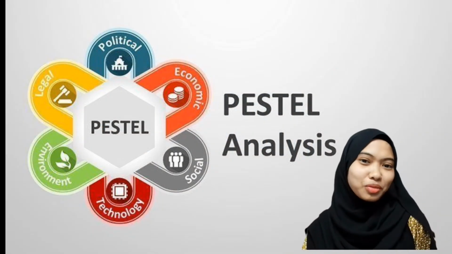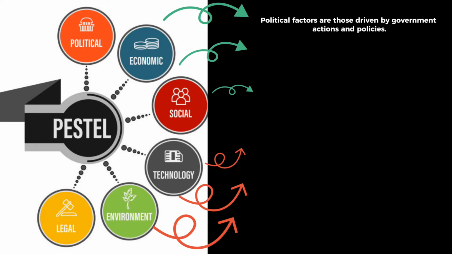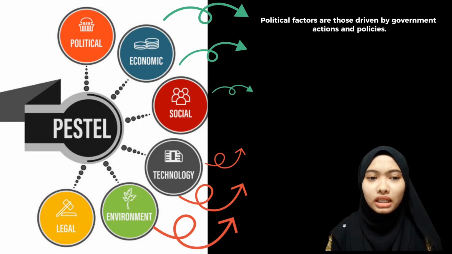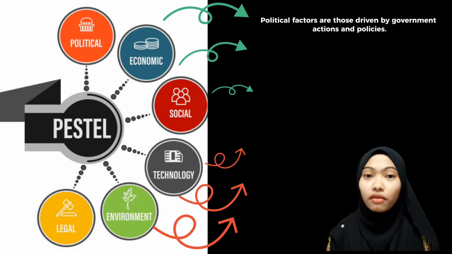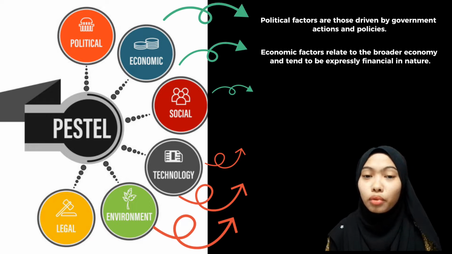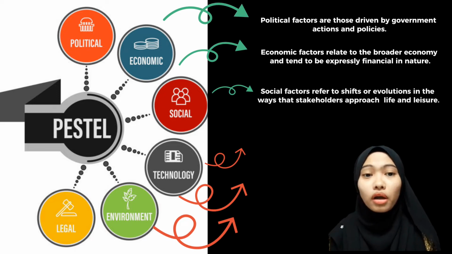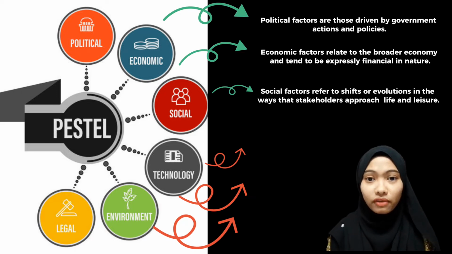Then, let me move to the PESTEL analysis. So first, let me get to know what PESTEL analysis is. P is for political factors, those driven by government action and policies. E is for economic factors that relate to the broader economy and tend to be especially financial in nature. S is for social factors that refer to the shift or evolution in the ways that stakeholders approach life and leisure.